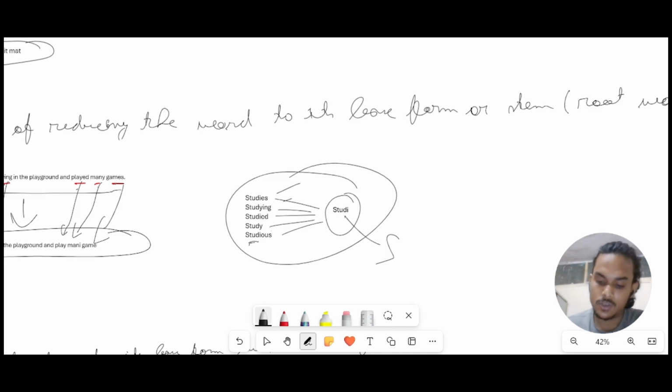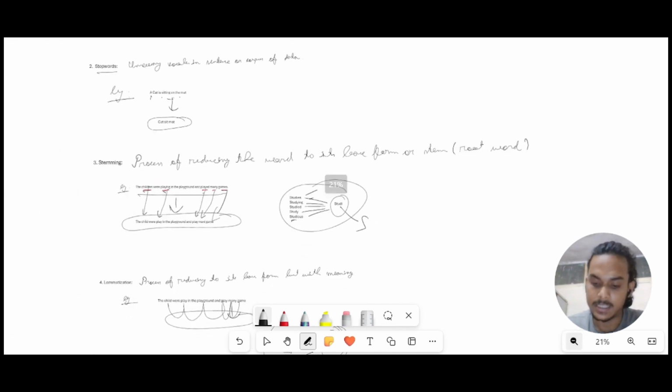Now if I talk about the advantages and disadvantages of stemming and lemmatization. If we have a large corpus of data and we want to process it quickly, then we should go with stemming, because stemming doesn't refer to any dictionary or look for any meaning. It just tries to reduce the word to a root form. That is why it is faster. But the disadvantage is that it sometimes does not hold any meaning.